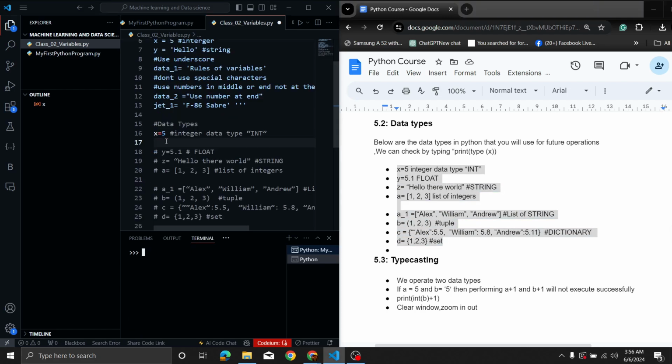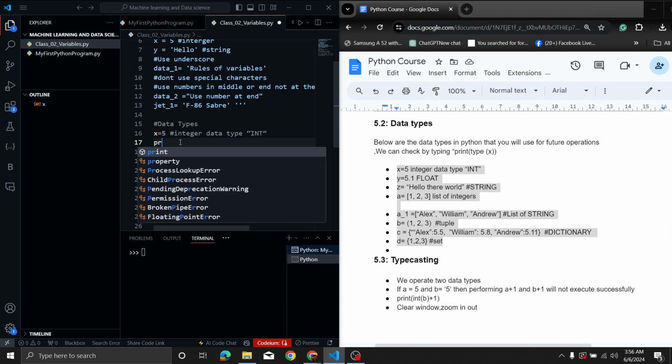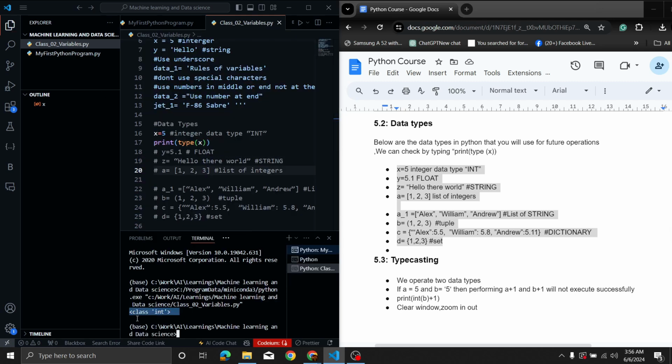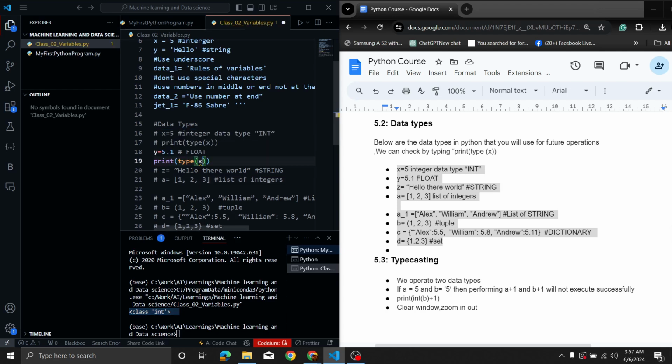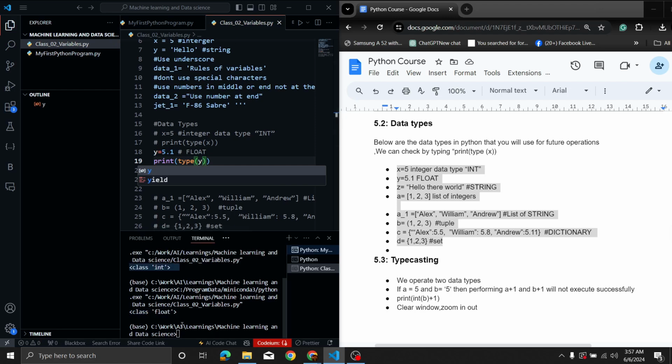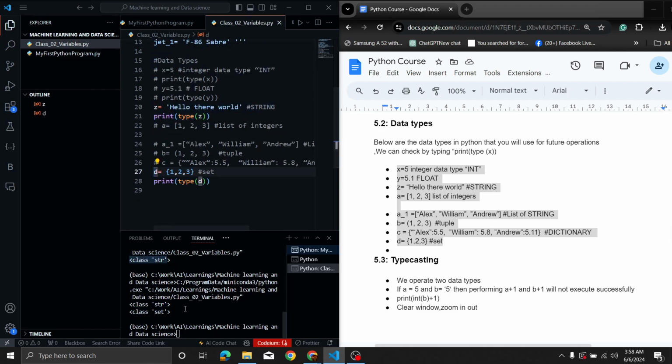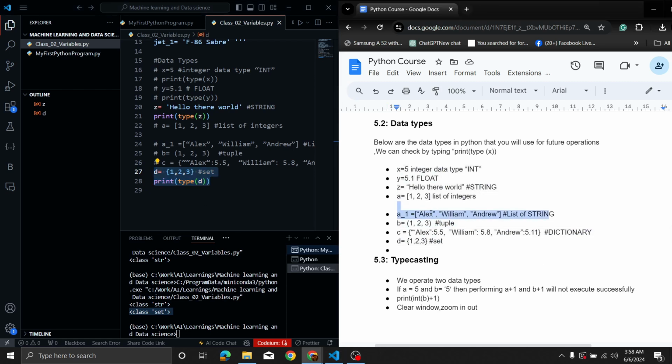Now here I have a variable for an integer data type. By typing print type x and running the code, it shows us the class is integer. Now let's move on to the next one. We type here y and then run it. It shows us the class is float. The float is because the number is decimal. If we check for the z, it shows the string. Similarly, I'll check for the set, and here you can see it says set for the type. And in this way, make sure to check the other ones such as the tuple, list of strings, and dictionary by yourself.